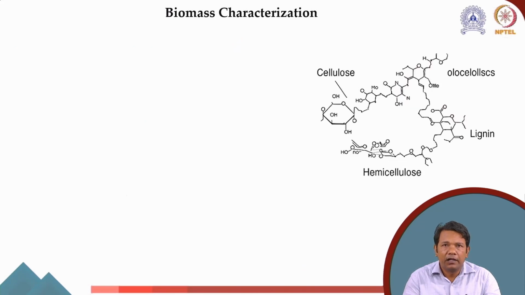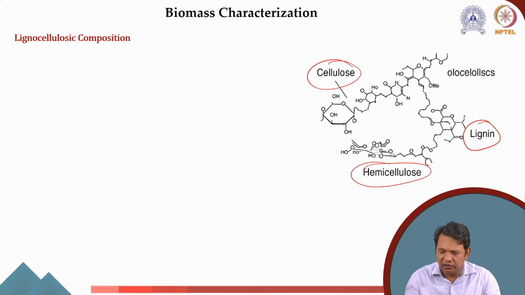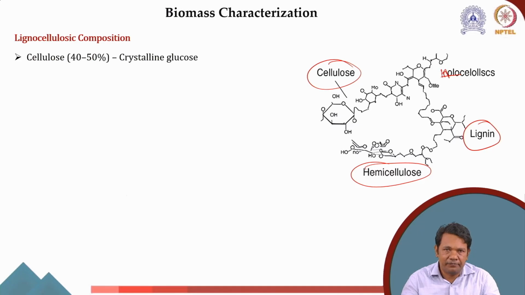Then we have lignocellulosic biomass composition. As I said in the beginning, lignocellulosic biomass particularly has lignin, cellulose, hemicellulose, and some holocellulose, which are polymers. The exact structure of cellulose, hemicellulose, and lignin is yet to be defined, so we have to find indirect methods to calculate how much cellulose or hemicellulose is there.